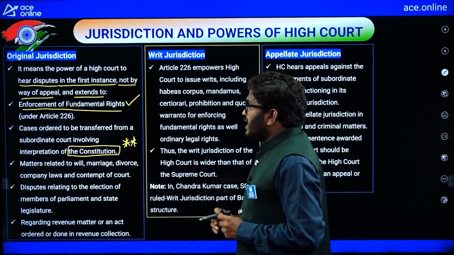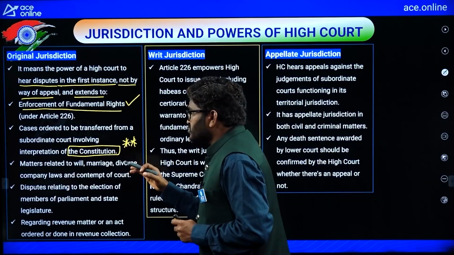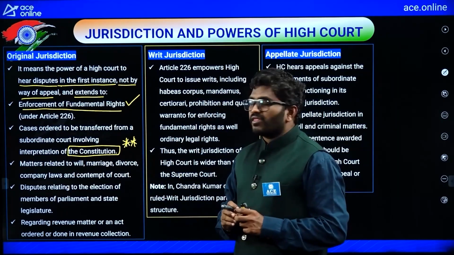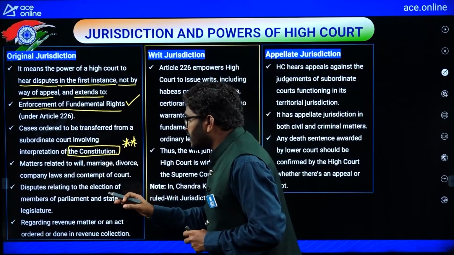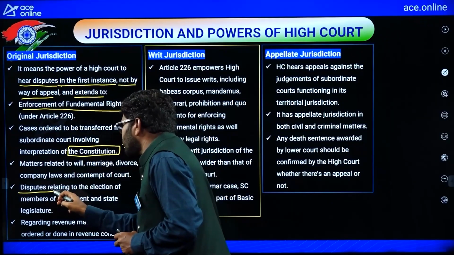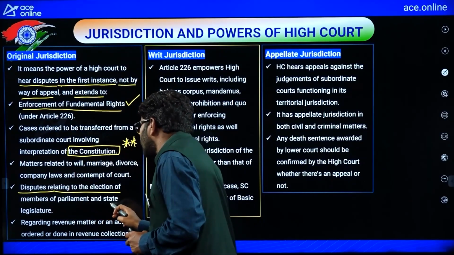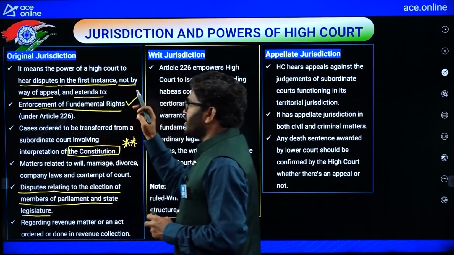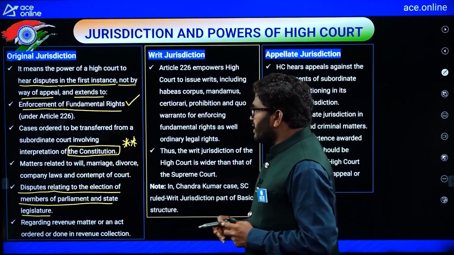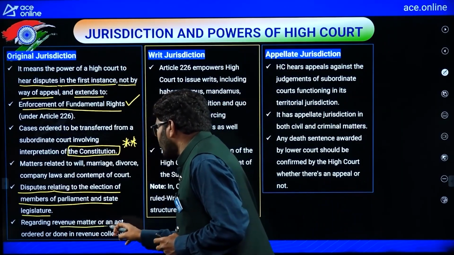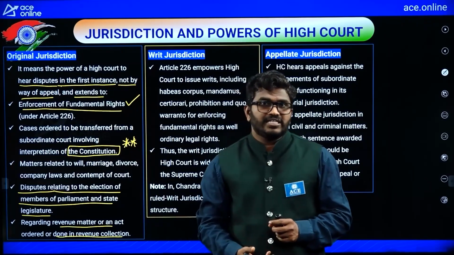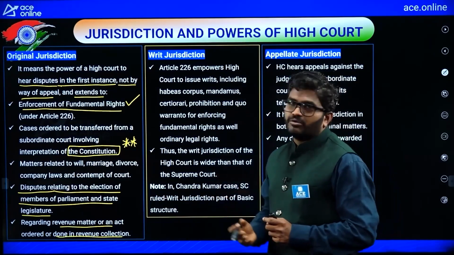Matters related to will, marriage, divorce, company laws and contempt of court are all discussed in the High Court. Remember, disputes related to the election of members of parliament and state legislature are also discussed in the High Court. Revenue matters, like tax collection, can also be discussed directly in the High Court.